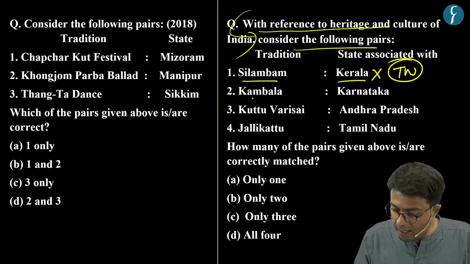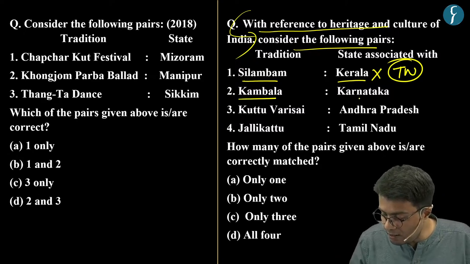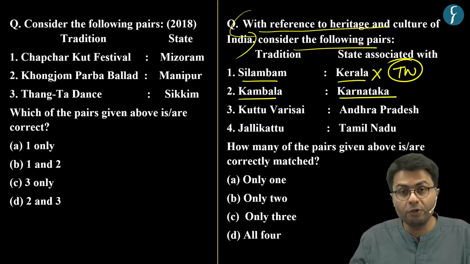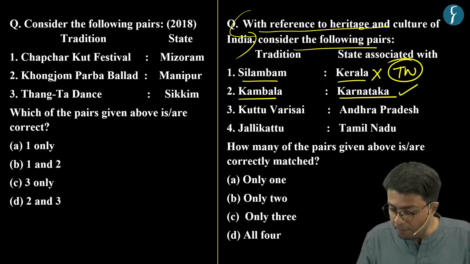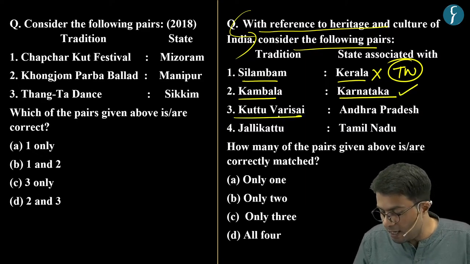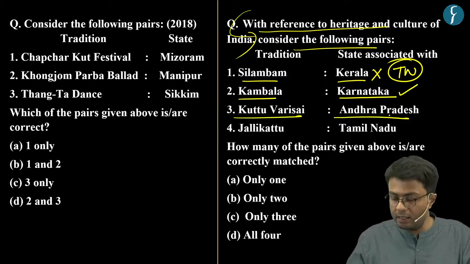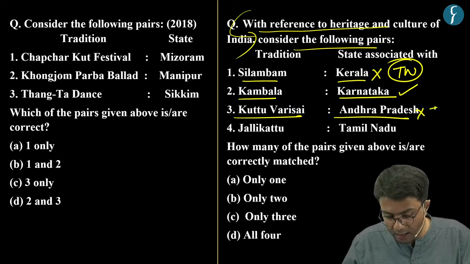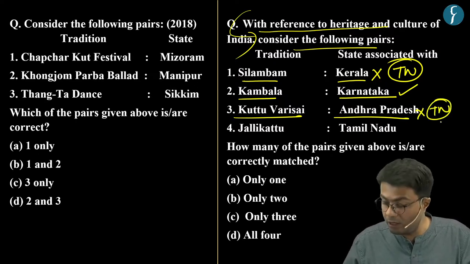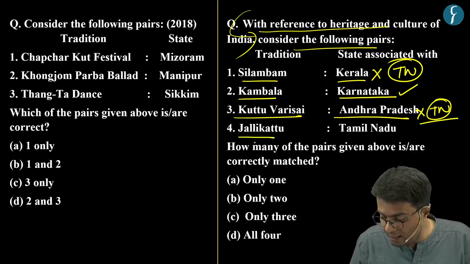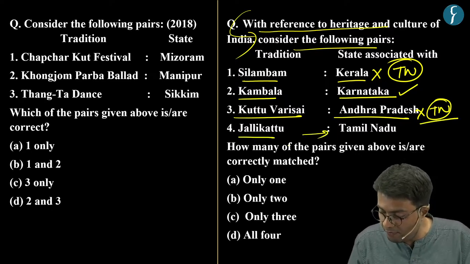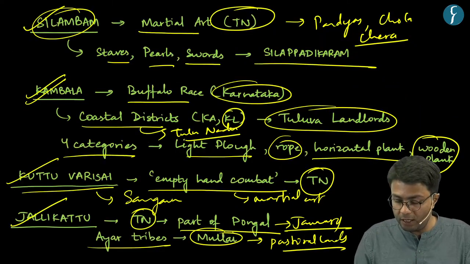Whereas the second pair highlights that Kambala is associated with Karnataka, which we know is a correct pairing. Whereas the third pairing says that Kuttu Varisai is associated with Andhra Pradesh, which we know is an incorrect pairing because it is associated with the state of Tamil Nadu. Whereas the fourth pairing says that Jallikattu is associated with Tamil Nadu, which we know from this discussion is a correct pairing.